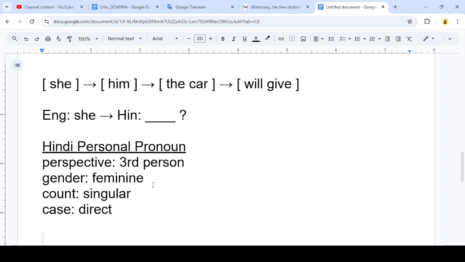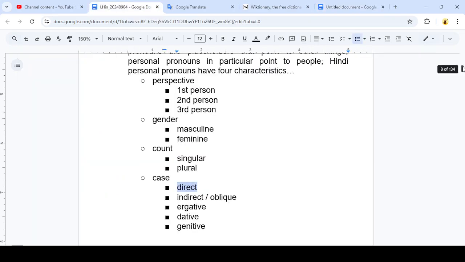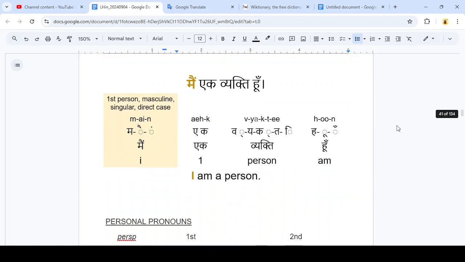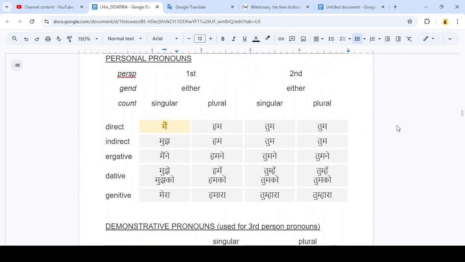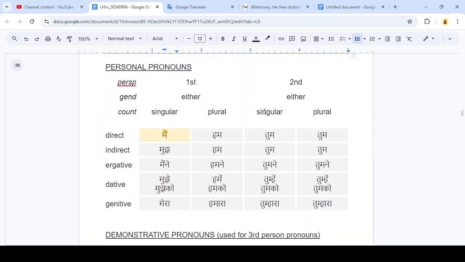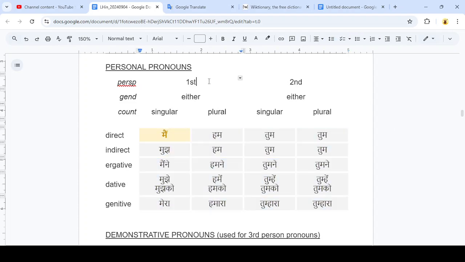So now that we have our four features of our personal pronoun in Hindi, we just need a spelling table to choose the correct spelling. So the spelling table is found in the section on personal pronouns. So here's the spelling table for the Hindi personal pronoun. In fact, there's actually two different spelling tables. So we have a spelling table for the true personal pronoun, but it only actually covers the first and second person perspectives.